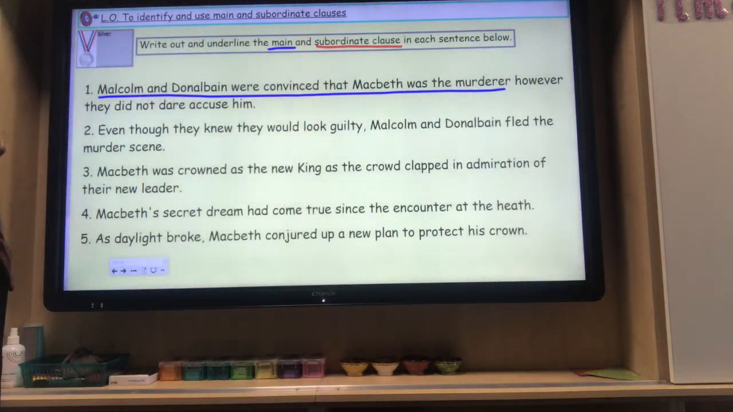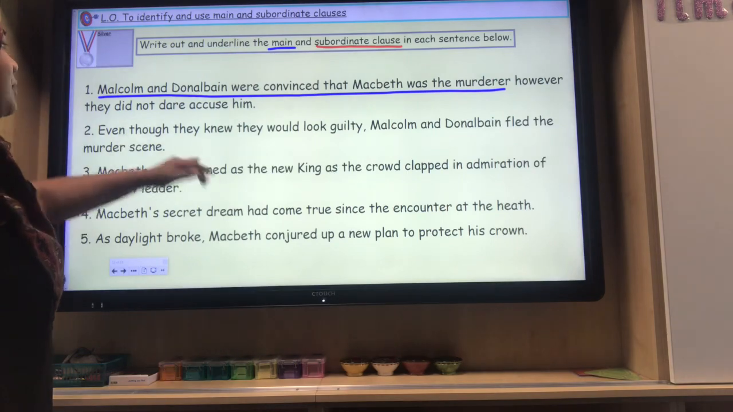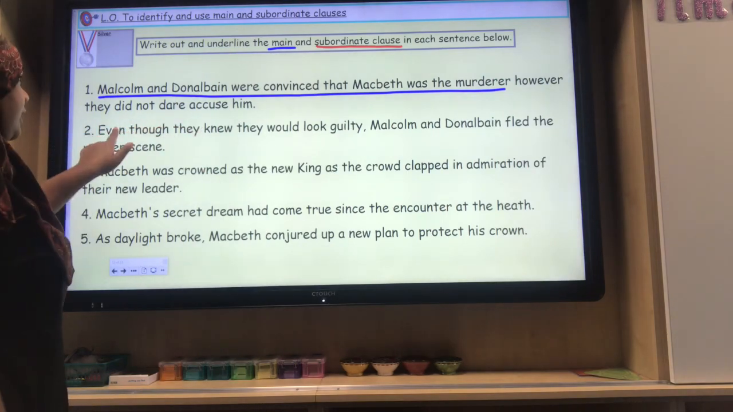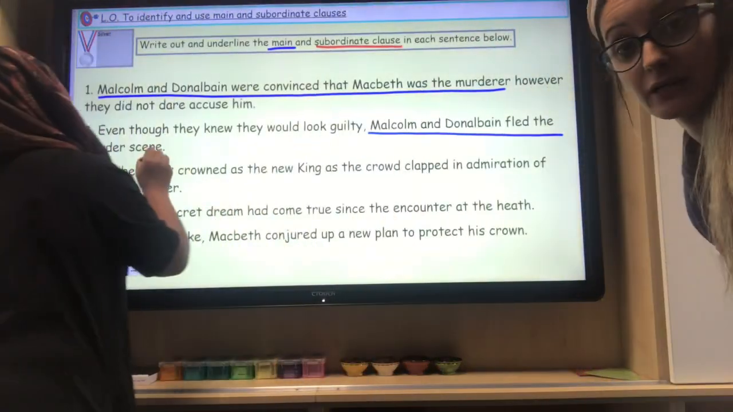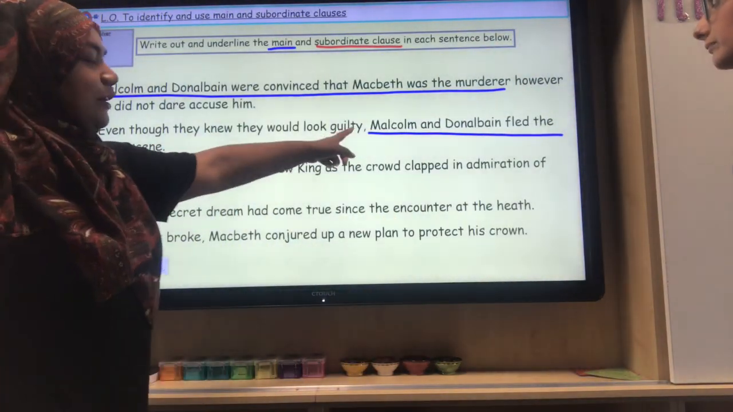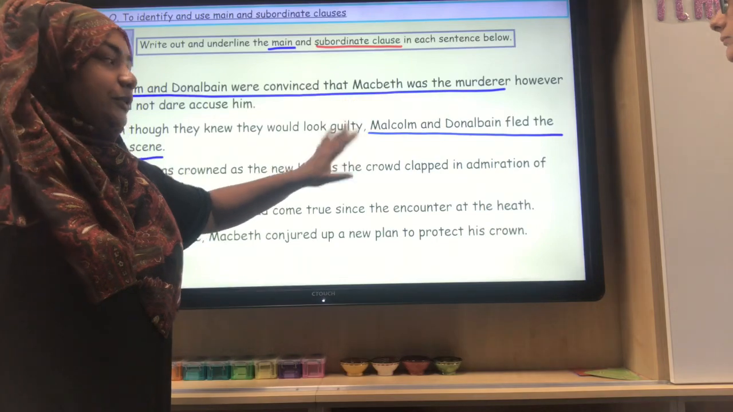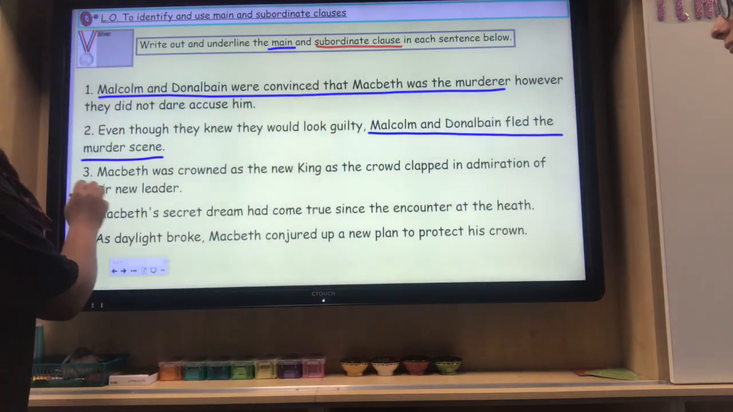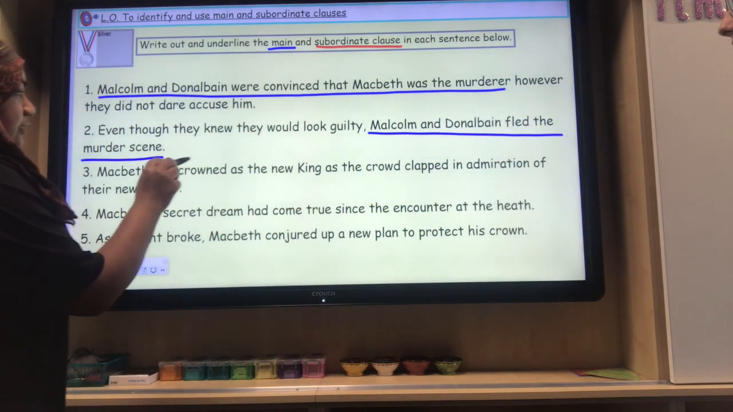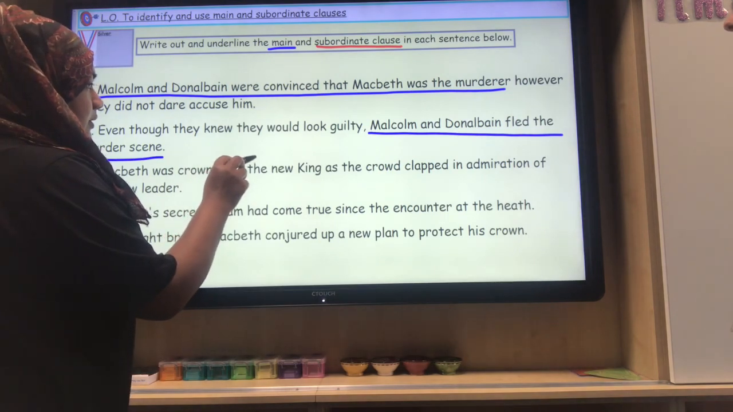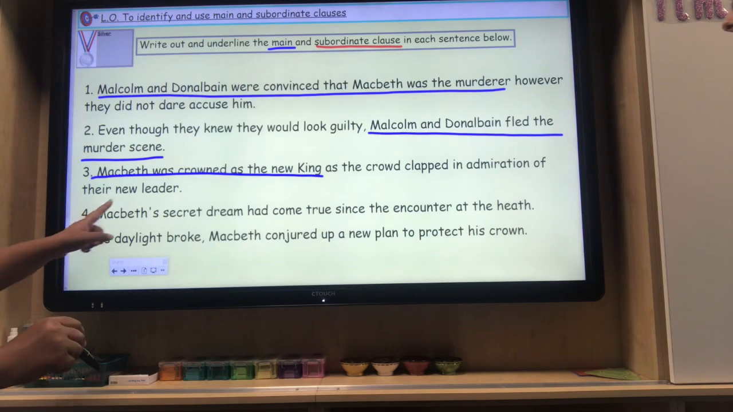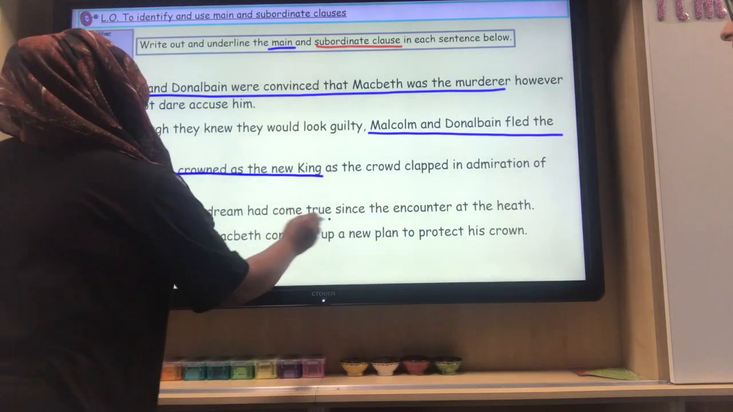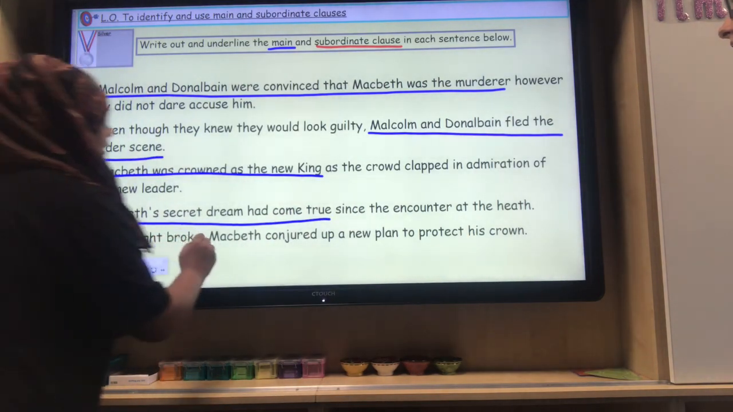Next sentence, even though they knew they would look guilty. So here we've got a fronted subordinate clause. We've got even though as a subordinating conjunction. And fronted just means it's at the front, the beginning of the sentence. And you must have a comma to separate the fronted subordinate clause from the main clause. So that's the main clause there. Macbeth was crowned as the new king as the crowd clapped. Okay, there you go. And then the next one, Macbeth's secret dream had come true. And then as daylight broke, there you go.